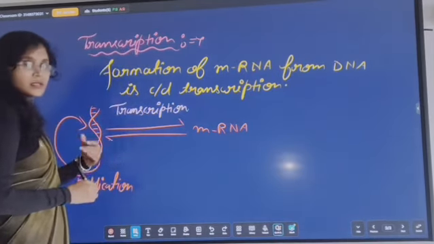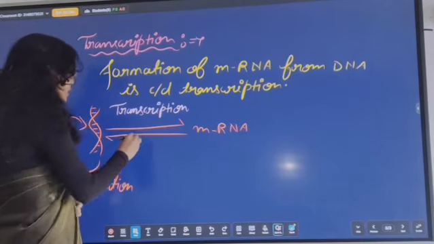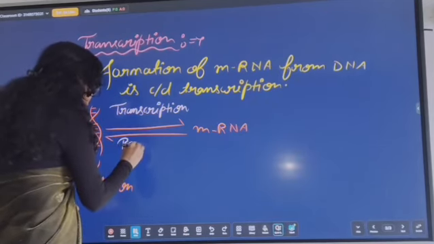Actual transcription occurs with one enzyme, and its name is reverse transcriptase.